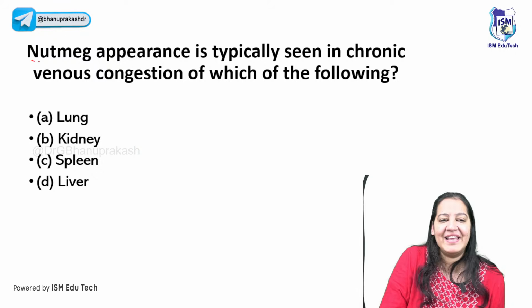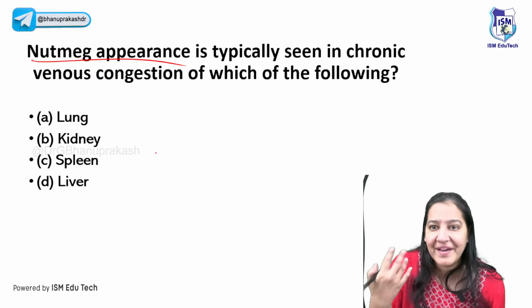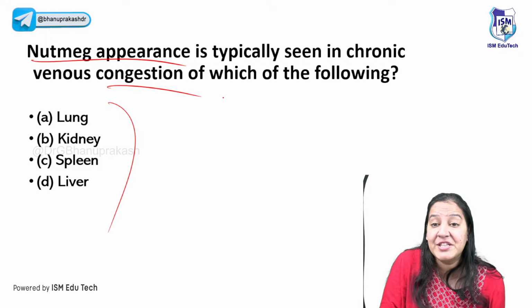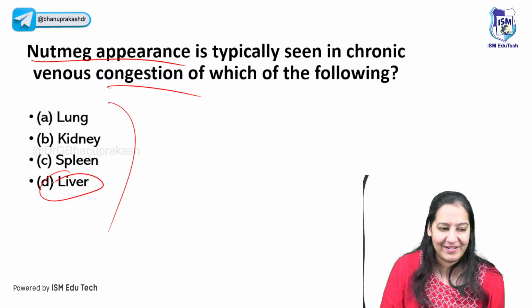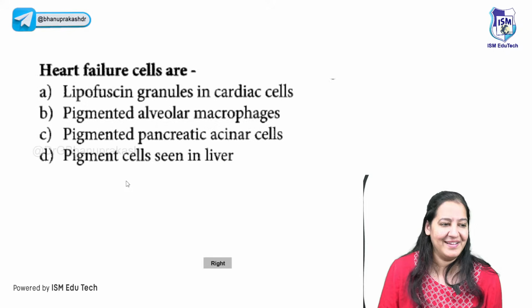The next question, very easy, nutmeg liver. I'm sorry, I said the answer, it's liver. Nutmeg appearance is seen in CVC of which organ? So nutmeg is liver, right? So that's Jaifal, alternate red, yellow. Now you will not forget. So correct answer here is D, right?